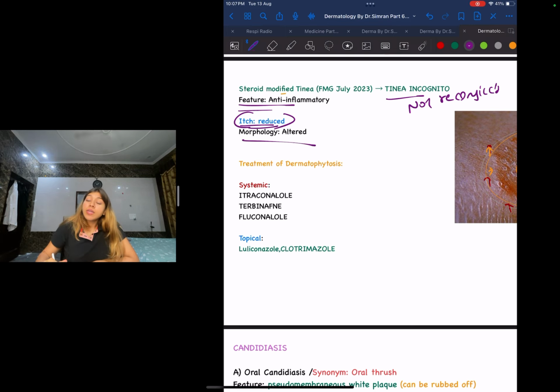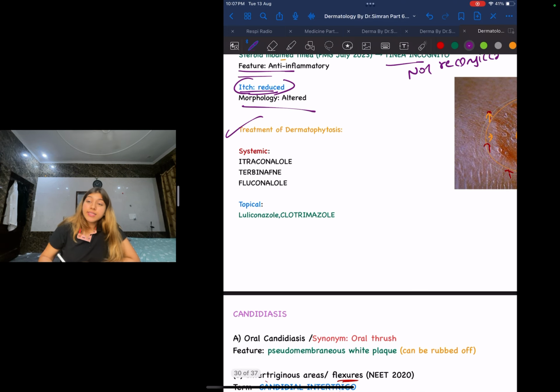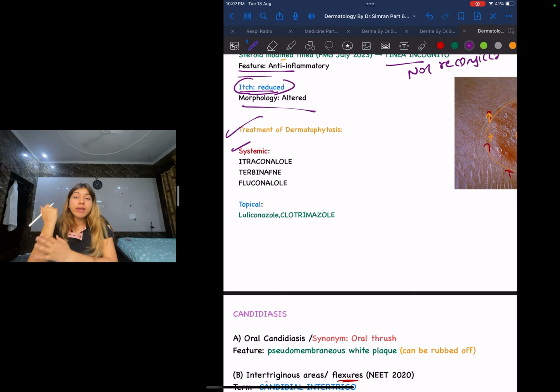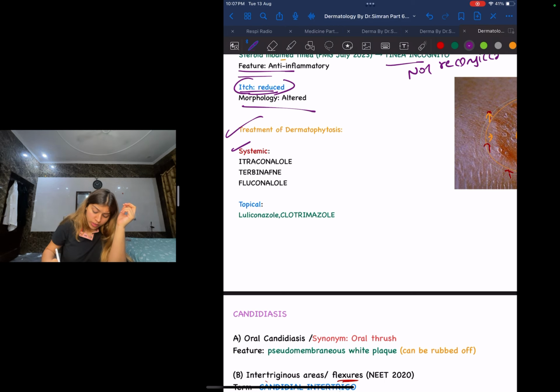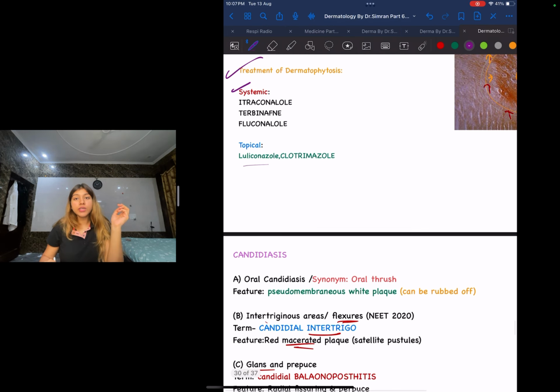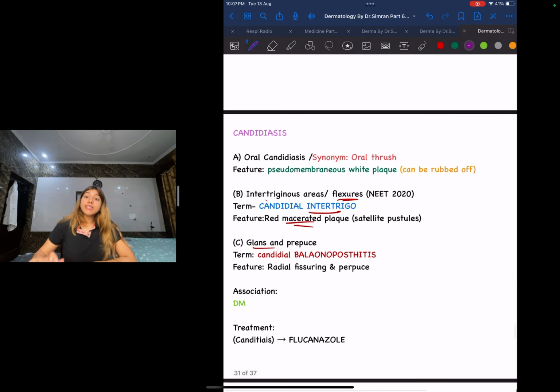Now if they ask you, guys, what is the treatment of dermatophytes? Since this is a fungal disease, for systemic therapy I will give itraconazole, terbinafine and fluconazole. Whereas if they ask about topical, what can I give as a topical ointment? I can give clotrimazole or luliconazole. Understood? Next, guys, let us discuss candidiasis, a very important and interesting topic.